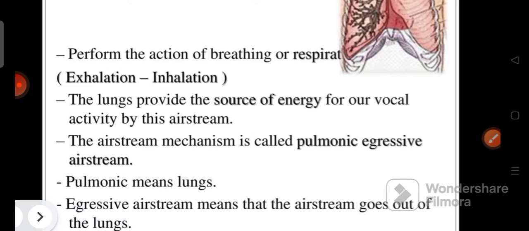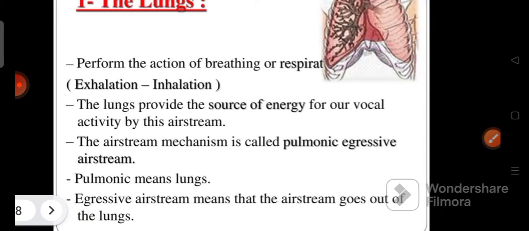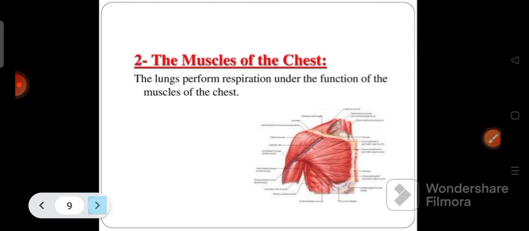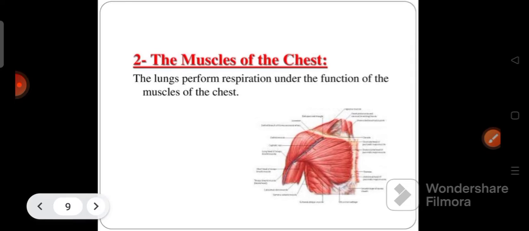The lungs provide the source of energy for our vocal activity by this airstream mechanism. The airstream mechanism is called pulmonic aggressive airstream. What is this? Pulmonic means lungs. Aggressive airstream means that the airstream goes out of the lungs. So finally, try to understand that the lungs provide the air that you require for production of speech sounds.